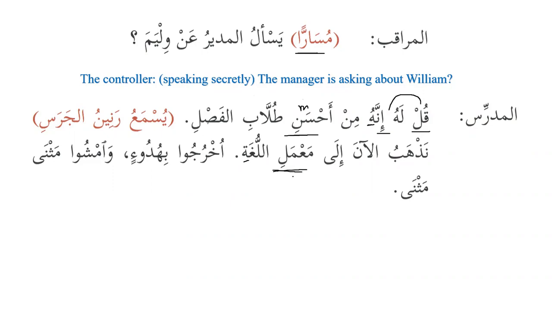It's on the pattern of maf'alun. Yes, maf'alun. Fa'ila yaf'alu maf'alun, and it is dharf al-makan, right? Sorry, I mean ma'mal, the noun, not the ending of ma'mal. The noun ma'mal is used as dharf al-makan, right? Like matbakhun, and similarly ma'malun. So ila ma'malil. Amila ya'malu is to work or to do something, and ma'mal is a place where we go and perform some activities. And ma'malil lugha means the language lab.